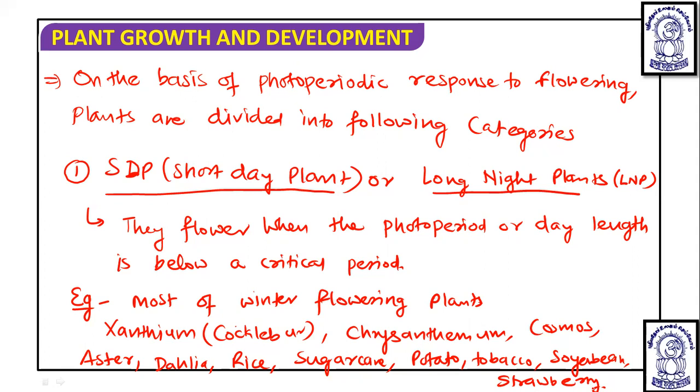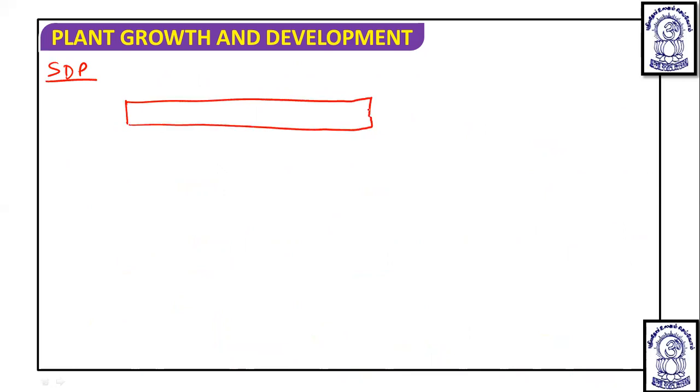Okay, so they need a short day period. If you want to understand, suppose this is a short day plant and they are getting a 24-hour cycle. In this, they are getting 0 to 9 hours of light and a dark period of 9 to 24 hours.